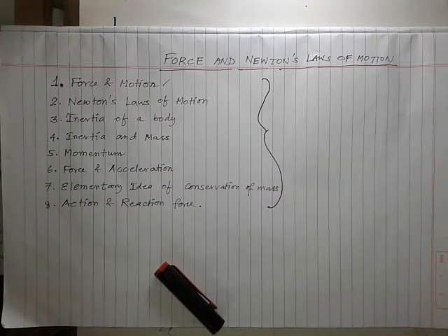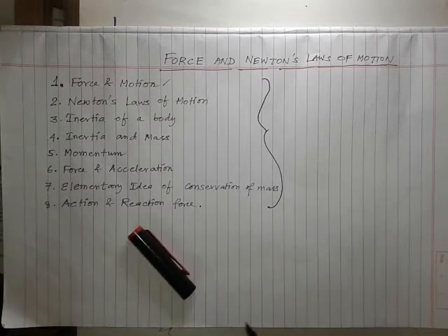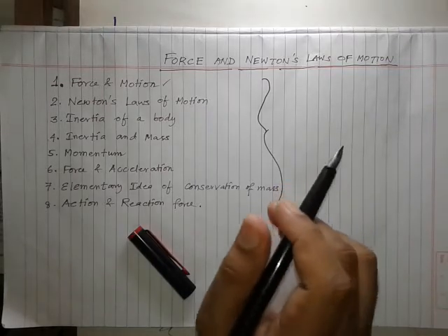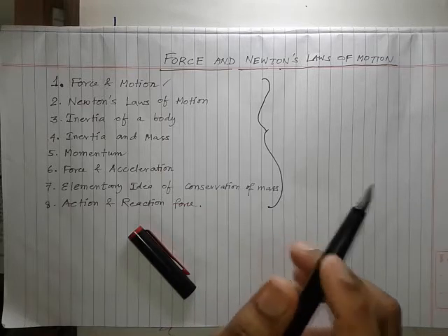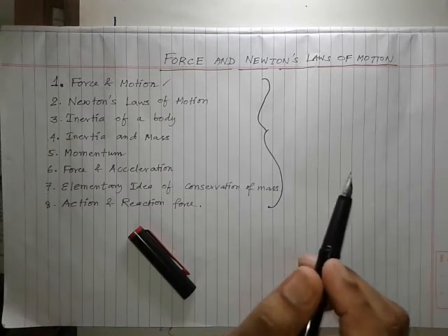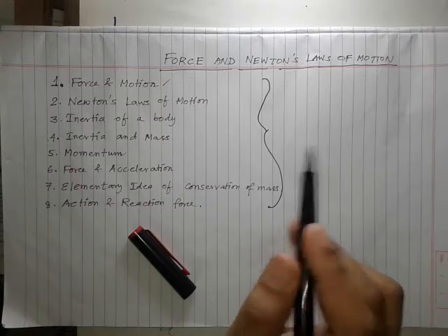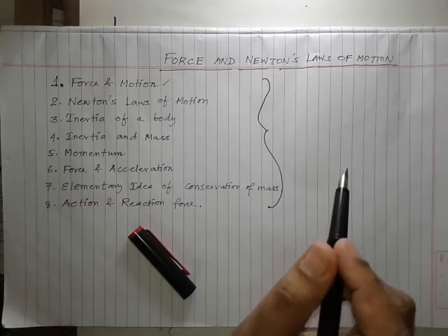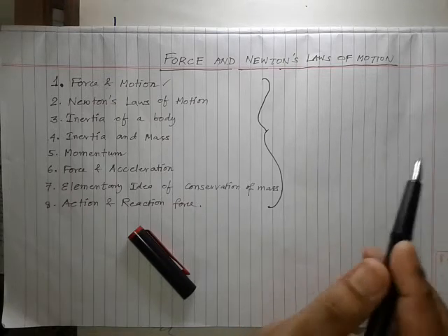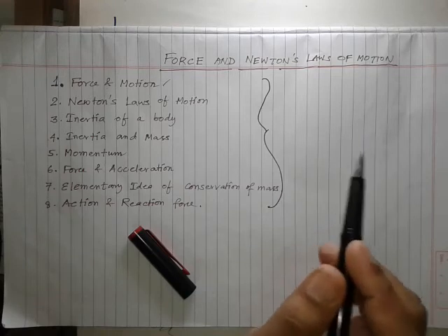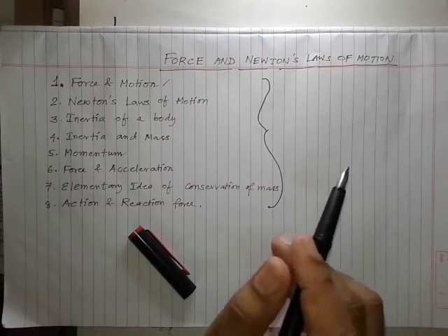Now I'll give some introduction to the chapter, and I'll tell what force is, and also about the different types of force. In the introduction, we can say that a body is at rest. What is the meaning of this? In the previous chapter we also learned about motion: the body at rest, the body in motion, velocity, speed, acceleration, retardation. So many things we have learned.